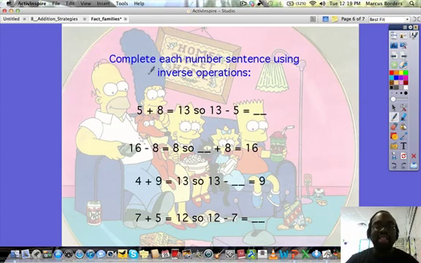All right, and lastly, complete each number sentence using the inverse operation. All right, so we have 5 plus 8 equals 13. So we switch that around. 13 minus 5 should equal. All right, pause the video and solve these problems.